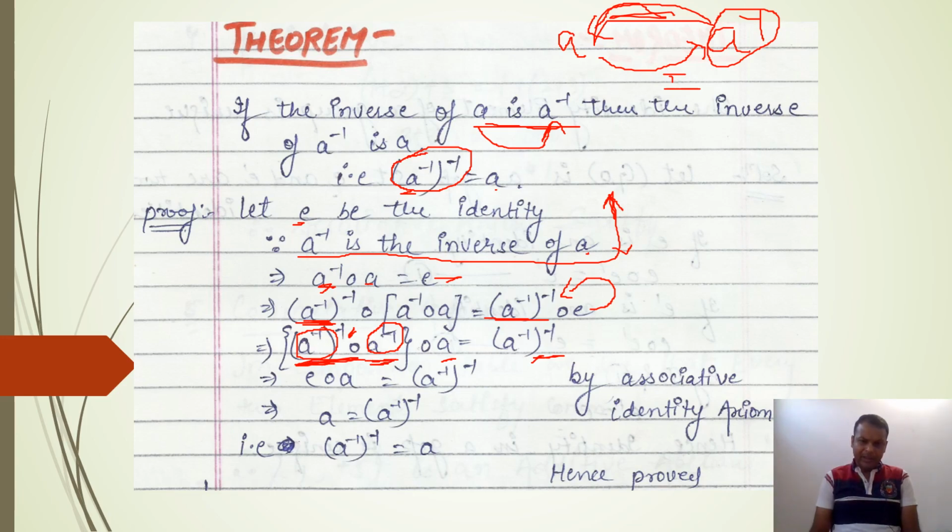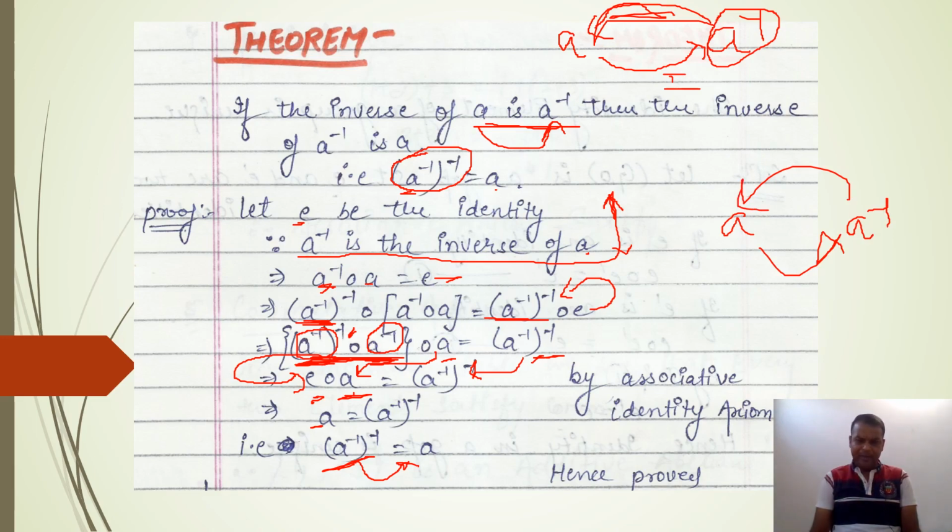So obviously this composition will give you identity, and this A is here as it, and this is here as it. So if we operate this identity on any element A, then you will get that element A. So A is equal to A inverse of A inverse. Hence the inverse of A inverse is again A. So here the reversal law is true. It means if the inverse of this element A is A inverse, then reversely the inverse of A inverse will be A.